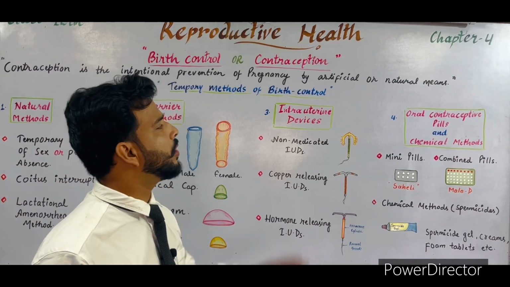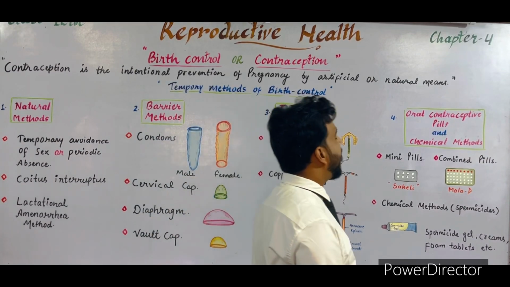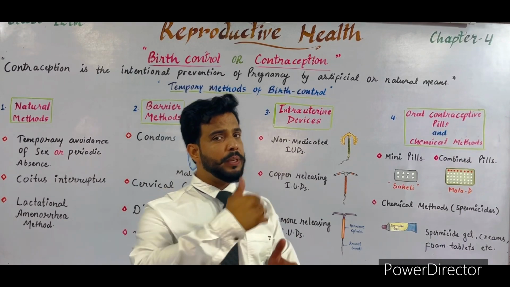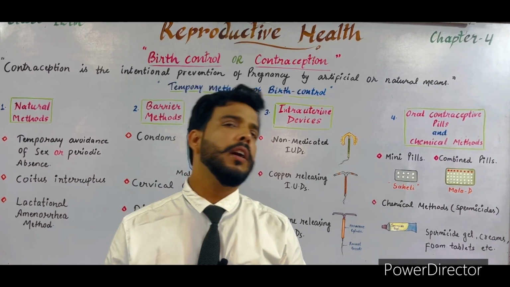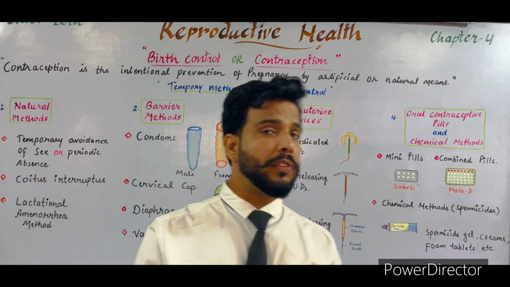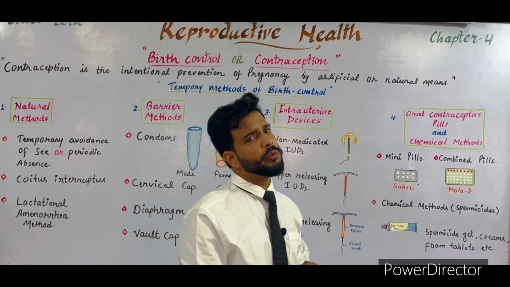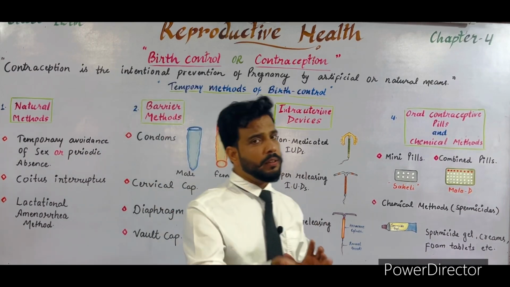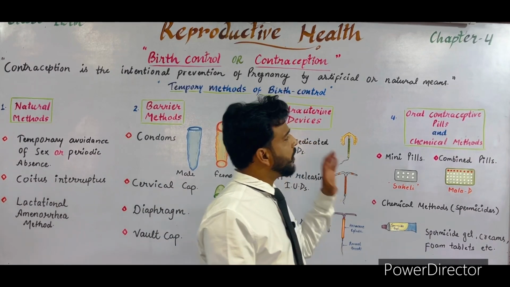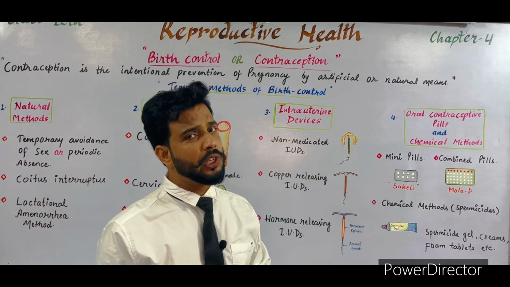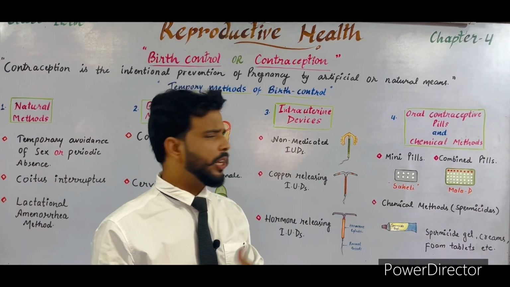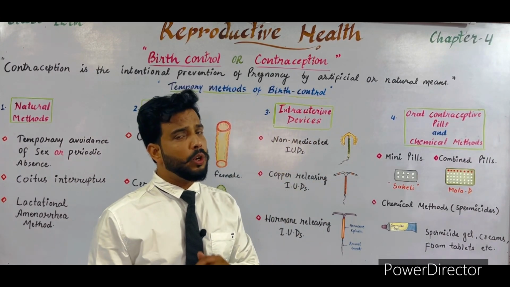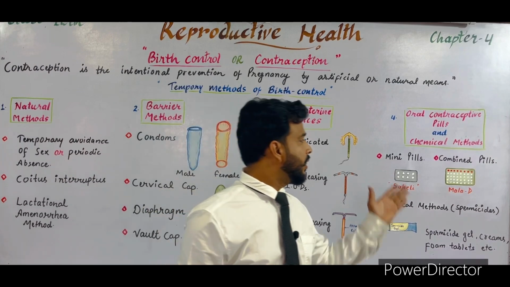Now we'll talk about the oral contraceptive pills and the chemical methods. These are pills which are taken by the female continuously just after menstruation. After the menstrual cycle, a female takes these pills for 21 days, until just before the next menstruation. These also stop ovulation and prevent pregnancy. These contraceptive pills are of two types, the mini pills and the combined pills.